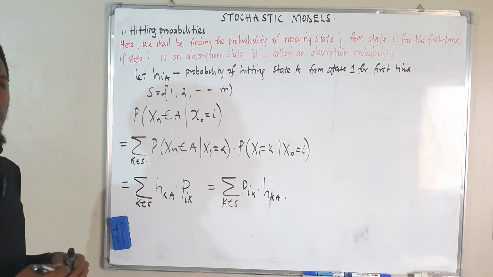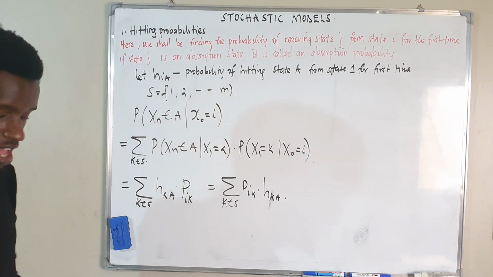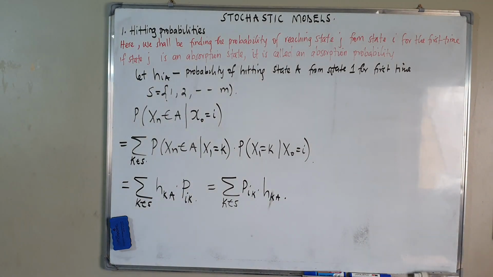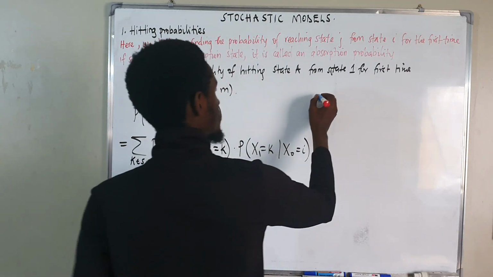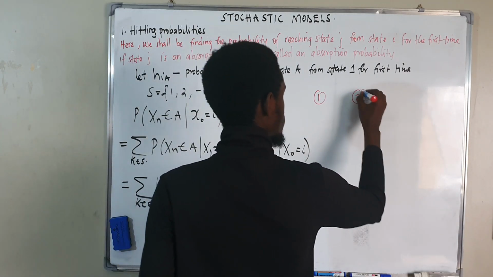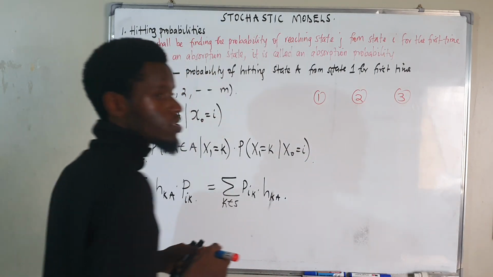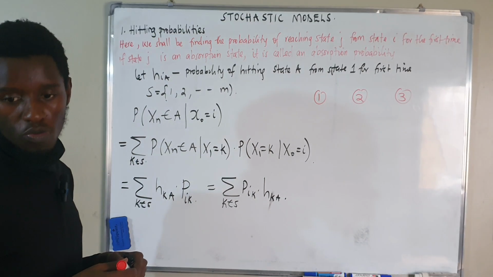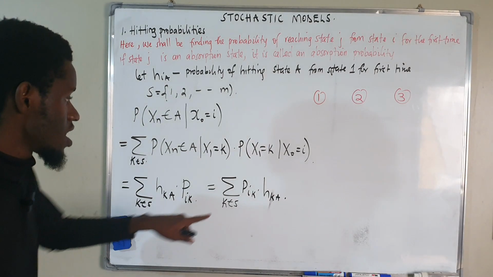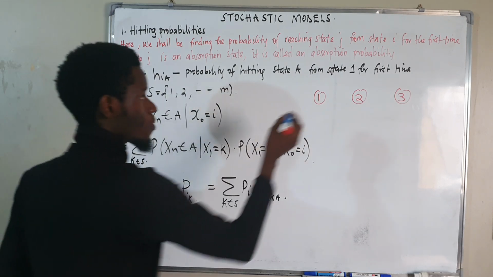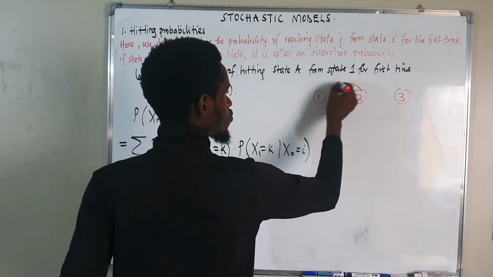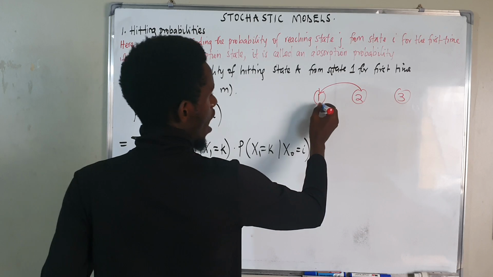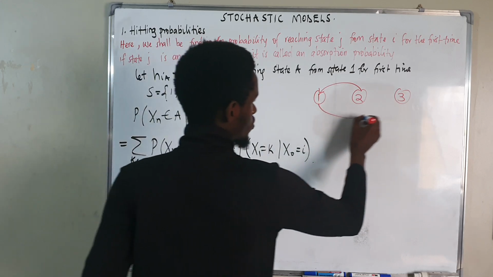Let me give a simple example. We may have three states: state 1, state 2, state 3. If they ask me what's the probability of hitting state 3 from state 1, it's going to be the same as I first move from 2 to 1, and then I look at me coming from 1 to 3.